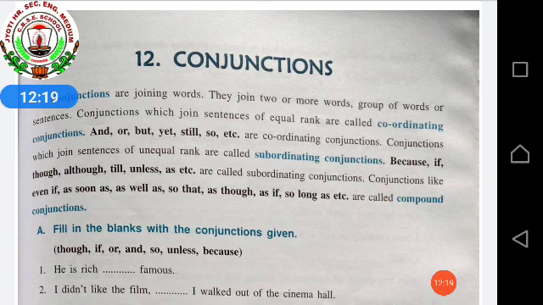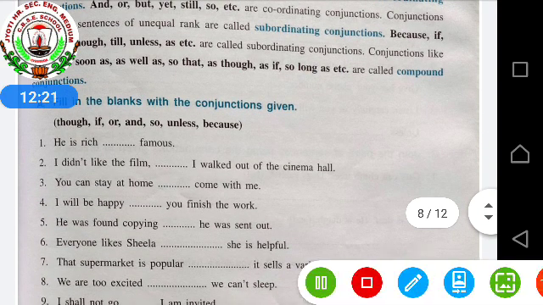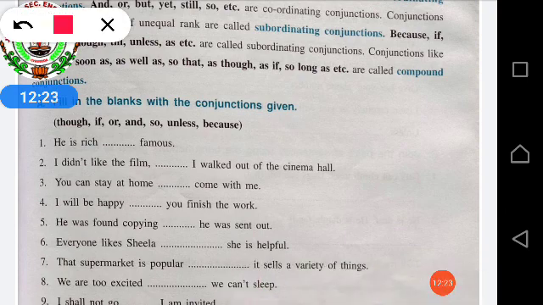First of all, we'll see the fill in the blanks. Fill in the blanks with the conjunctions given. The options are already given. You can use one option 2 times according to the sentence. Like the first one, he is rich dash famous. So what will come? He is rich and famous. I didn't like the film dash I walked out of the cinema hall. So.